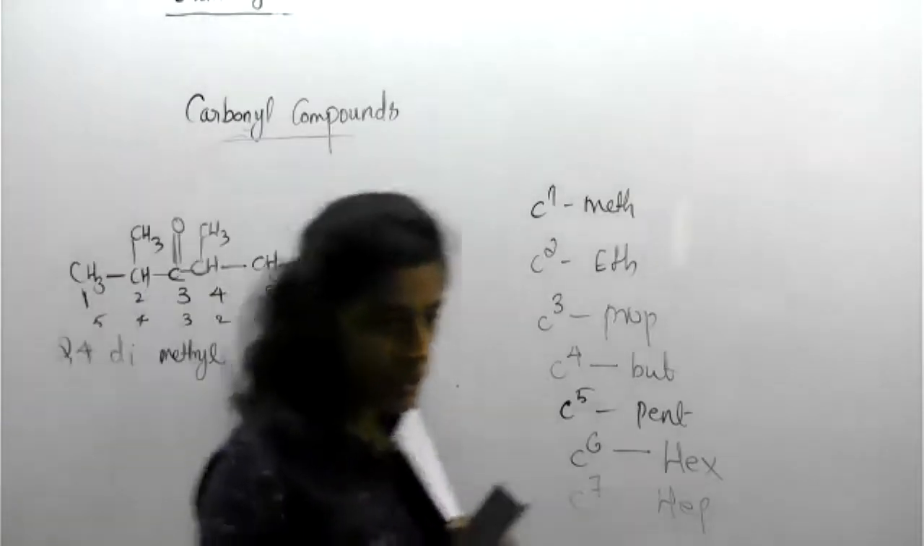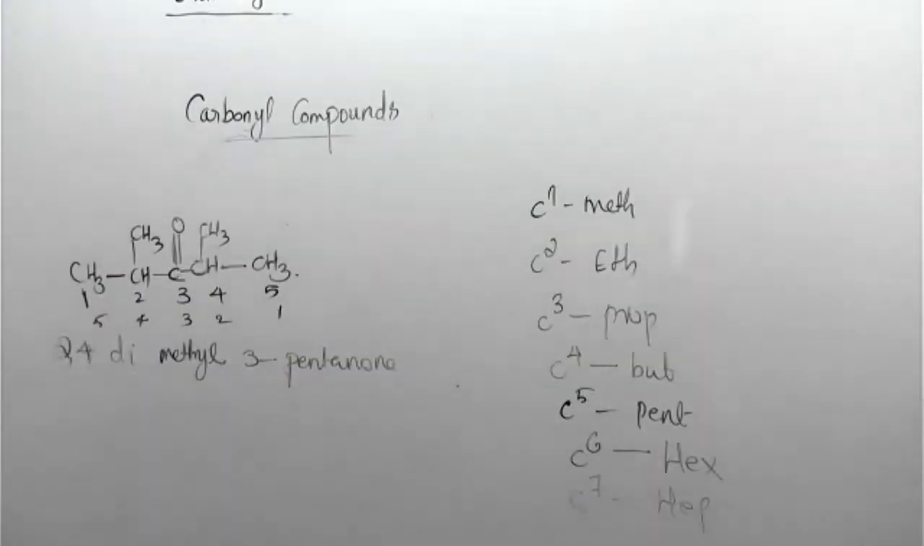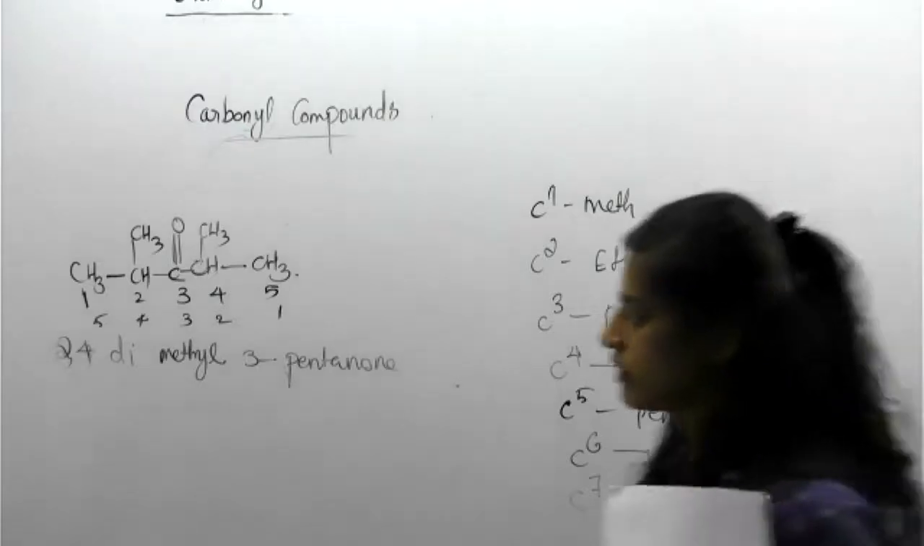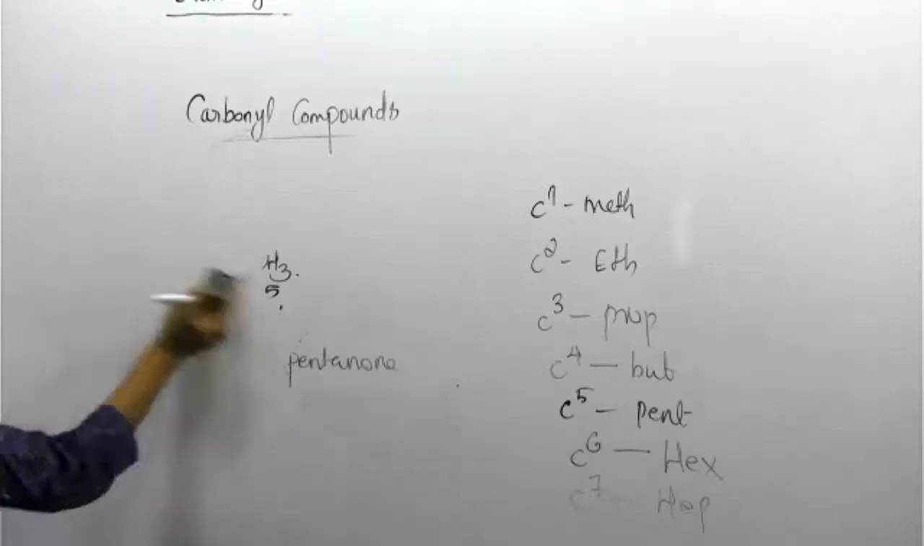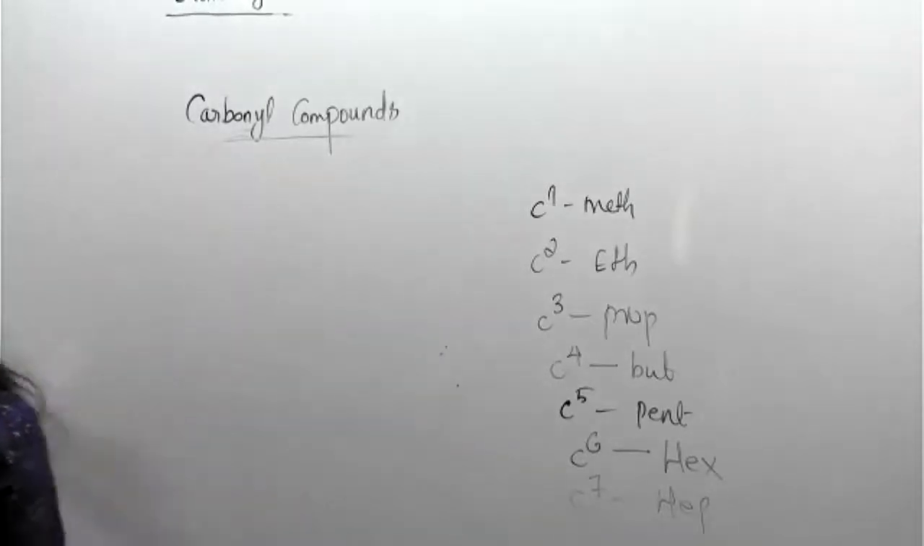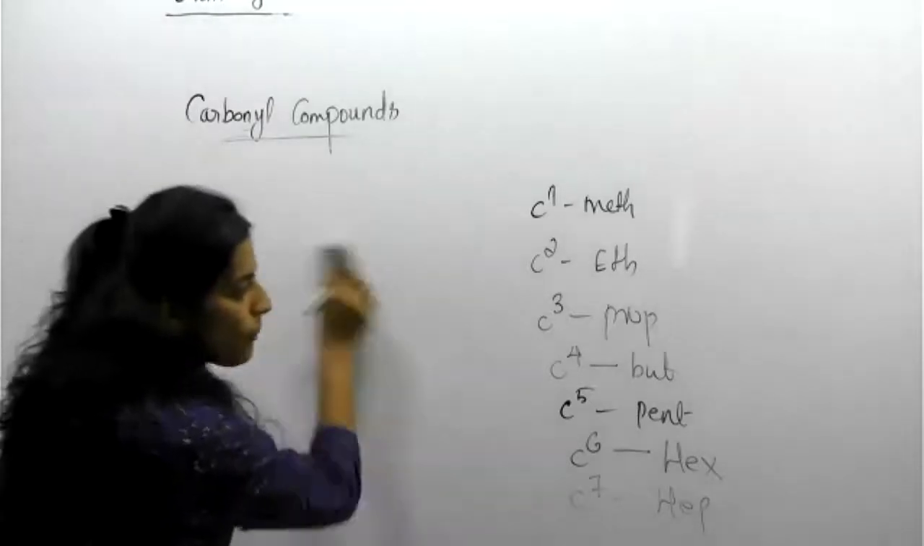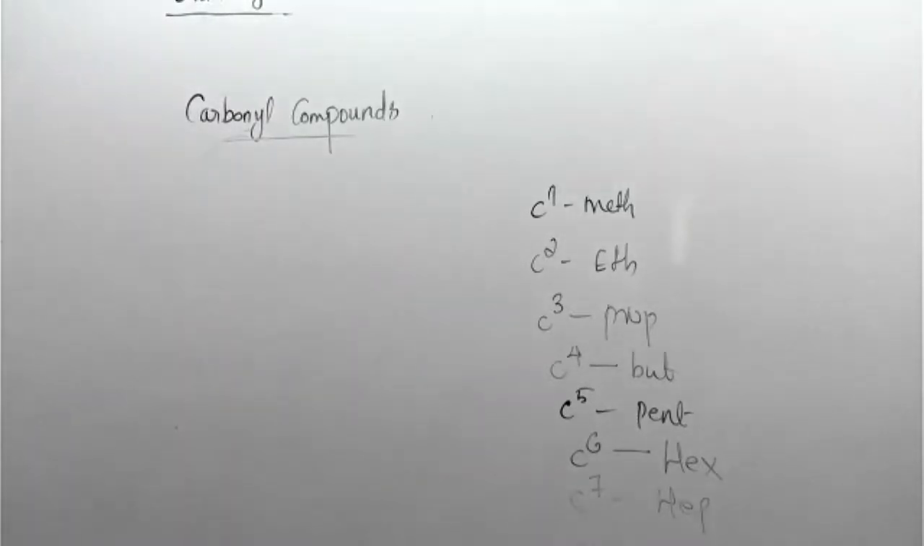Dhruv, you are right. Dhruv messaged me the same thing: 2, 4 dimethyl 3 pentanone. Okay. Another question? Can I wrap? These are simple only, students, but we want to approach complicated things like cyclic compounds. So keep it in mind: everything is simple, we will study from simple to complex.